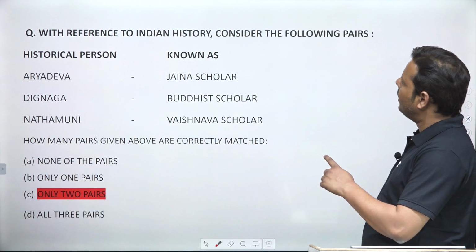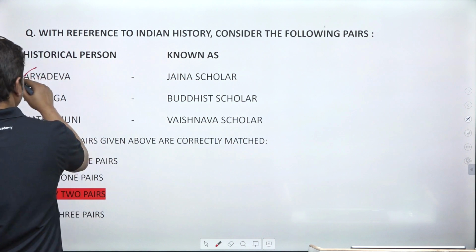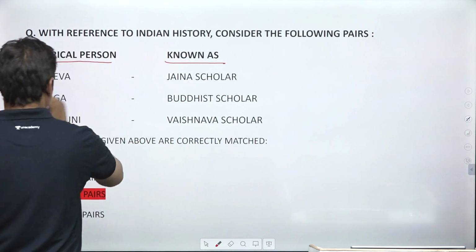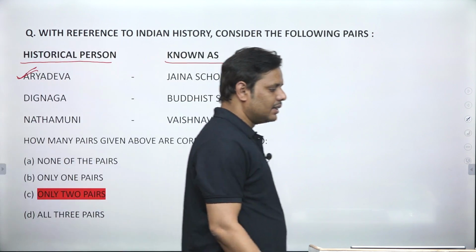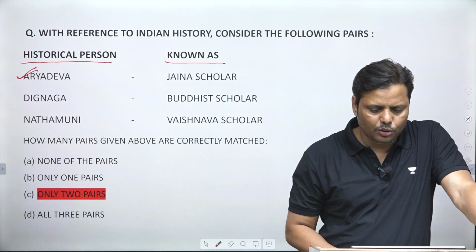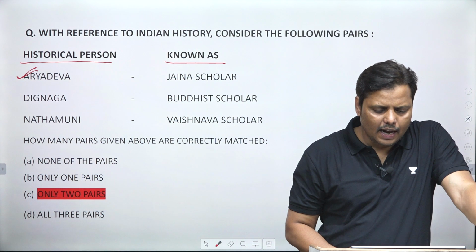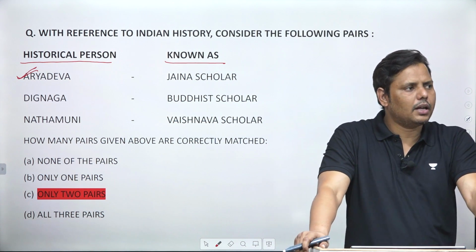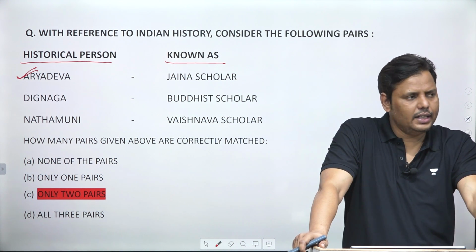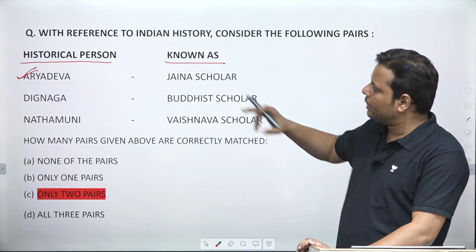Now, with reference to Indian history, consider the following pairs. The pairs are about historical persons and their fields. Aryadev was basically a Buddhist scholar. Aryadev is considered to be a disciple of Nagarjuna. Nagarjuna, as you know, was a Buddhist philosopher known for Madhyamika philosophy, and Aryadev was also promoting the same philosophy. As I told you, he was a disciple of Nagarjuna, and that's the reason he promoted the same philosophy. So he was a Buddhist scholar.